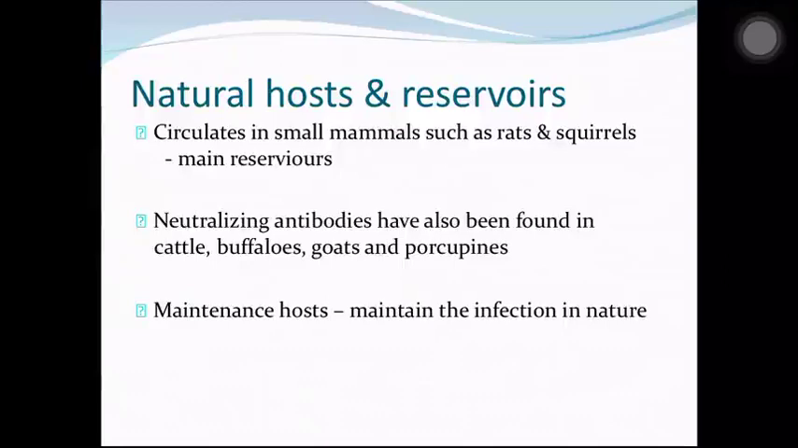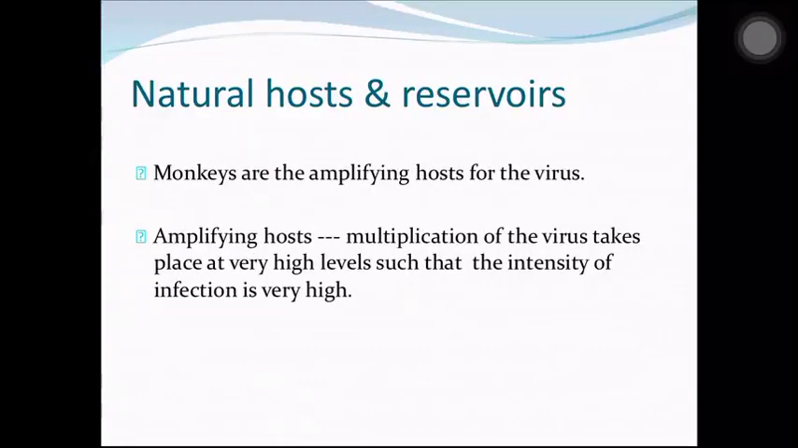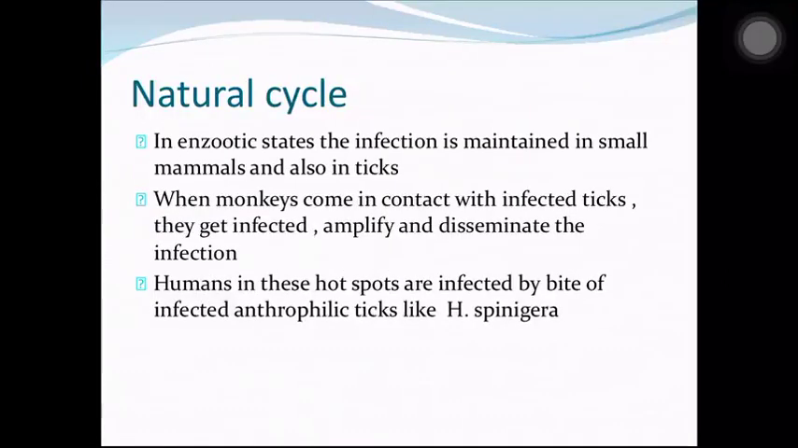So the humans are affected by the amplifier hosts. So monkeys are the amplifying hosts for the virus. So what do we mean by amplifying host? So here the multiplication of the virus takes place at very high levels such that the intensity of infection is very, very high. So through amplifying hosts, the viral load is too high, and from these amplifying hosts through the vectors, the humans get infected. As you all know, the vector here is tick, as I've shown in the first slide.